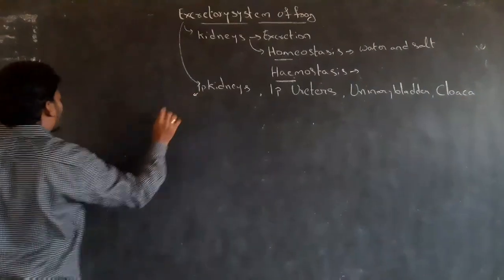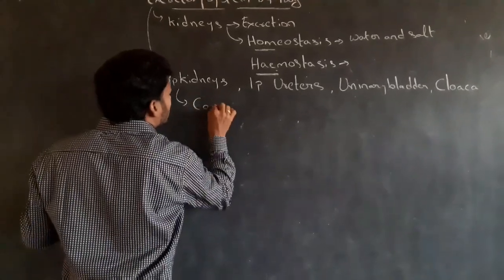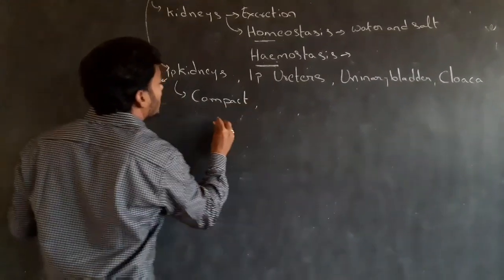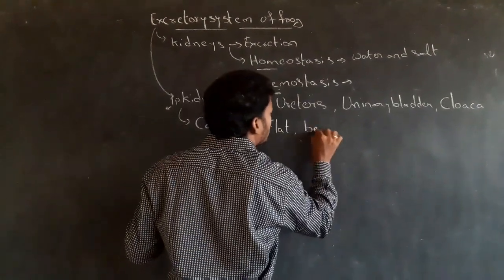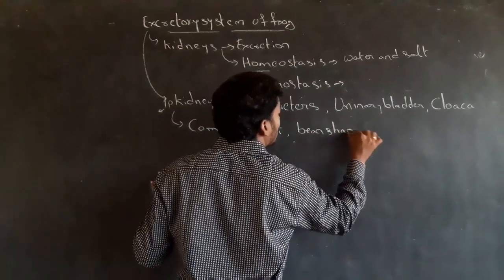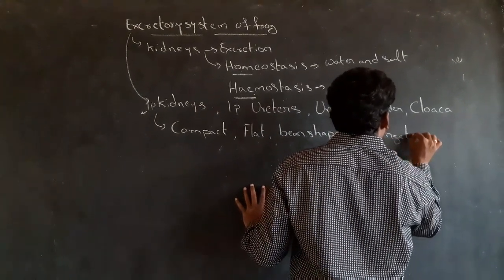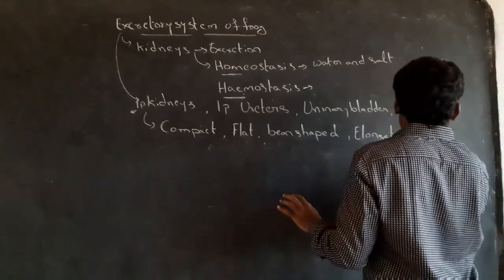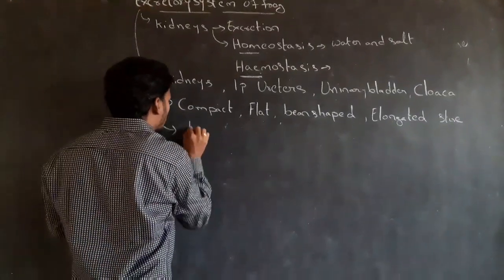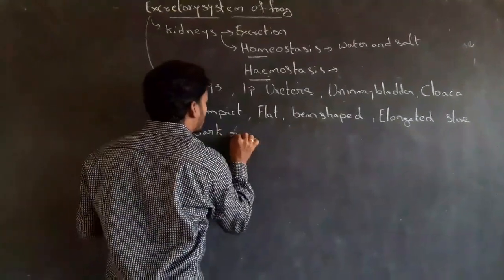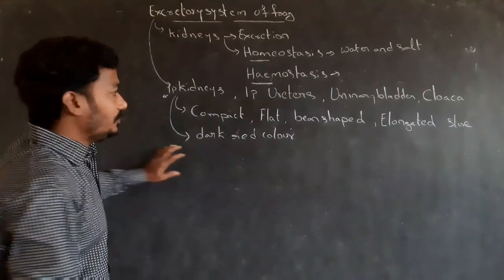First, kidneys. Kidneys are compact, flat, bean shaped, elongated structures. The color of kidneys is dark red.